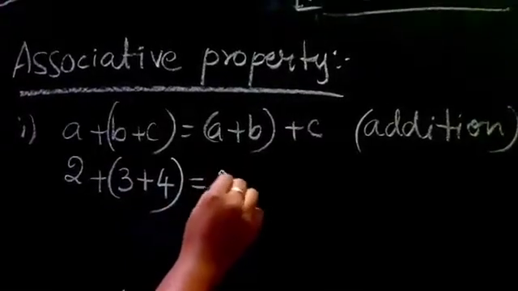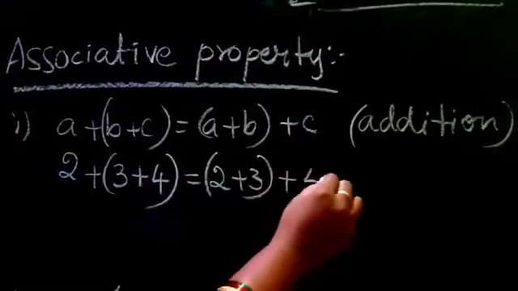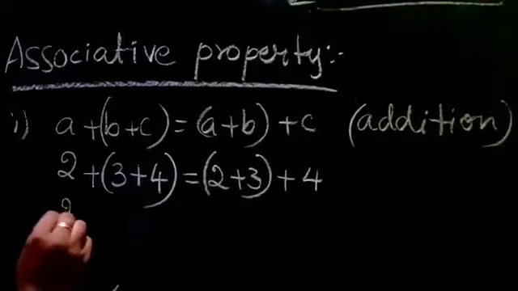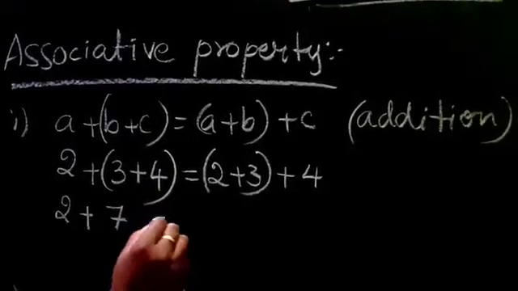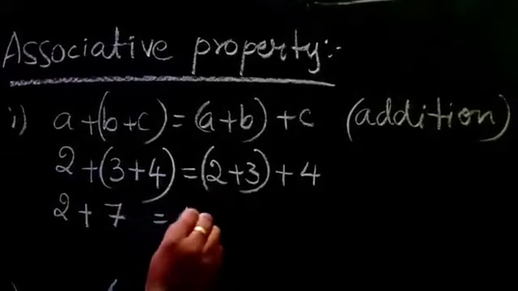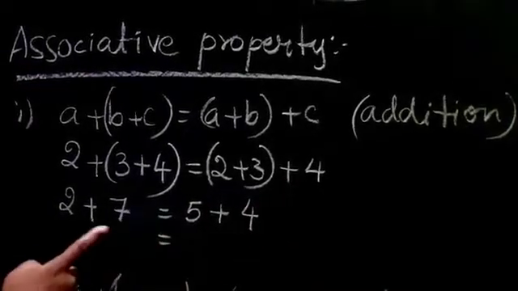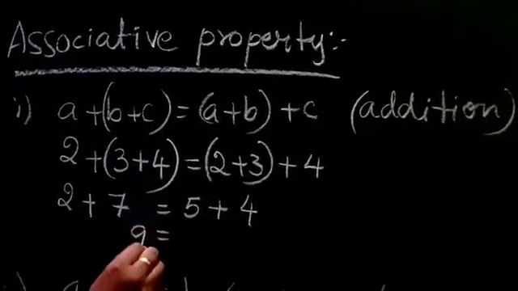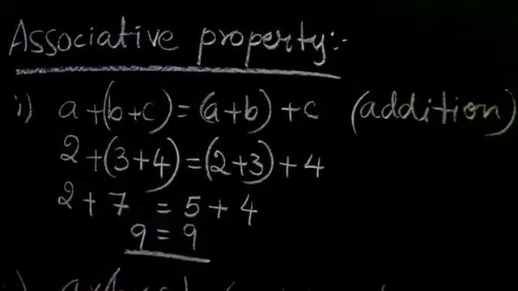Same like that, 2 plus 3. First we should add this, then we should add with 4. Keep it 2 as it is, 3 plus 4 is 7. 2 plus 3 is 5, plus this 4. 7 plus 2 is 9 dots. 5 plus 4 is 9 dots. So our value will be the same.